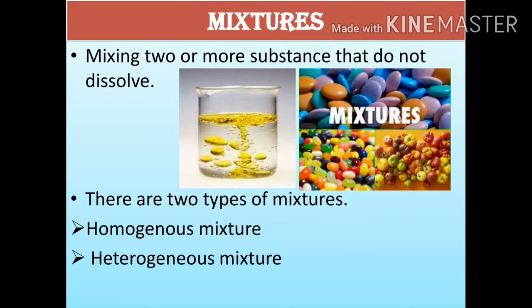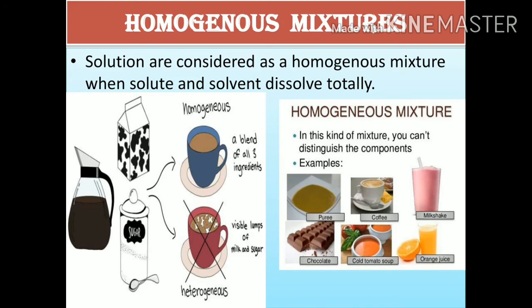On the other hand, mixtures are two or more substances that do not dissolve. Like when you put oil into water, the oil and water do not mix with each other and therefore they are called mixtures. Mixtures are of two types, homogeneous mixture and heterogeneous mixture. Solutions are considered a homogeneous mixture when solute and solvent dissolve totally.